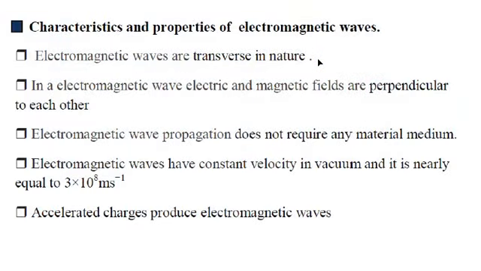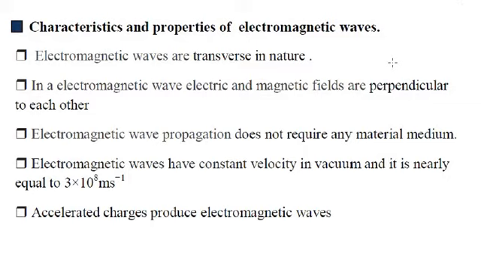Yes or no? The vibration of the particle is perpendicular to the direction of propagation. Understood? Such waves are called what? Transverse waves.